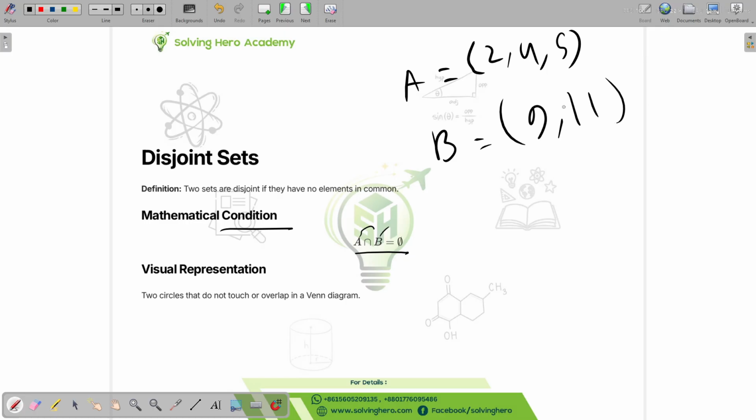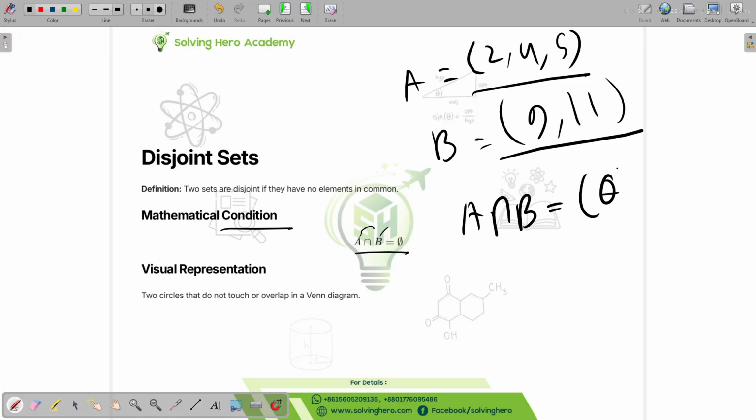These two sets do not have any number in common. So if we do the intersection between them, the result will be an empty set, nothing. Then we can call these two sets disjoint.